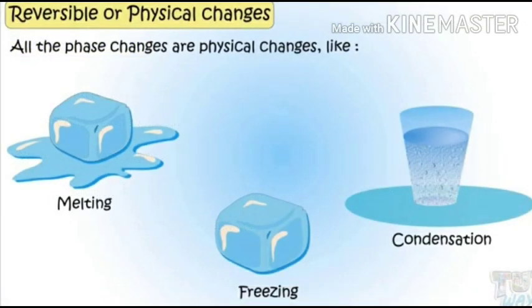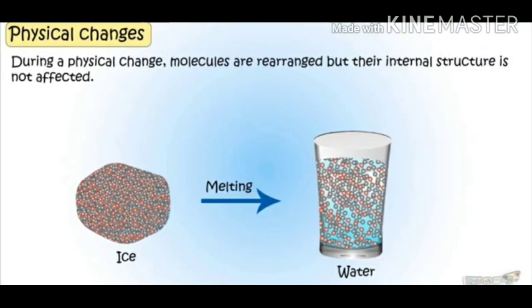Now, as you can see on your screen, all the phase changes or the change of state of matter by melting or by freezing or by condensation, all these physical changes are reversible in nature. They are physical changes that can be reversed back. Now, as you can see on your screen, while melting, when ice melts into water, what is happening? The molecules are just rearranged. The entire structure does not change. The molecules remain the same, but they are just rearranged. But the internal structure is not affected in case of melting. So this is a physical change, and it can be also reversed back.